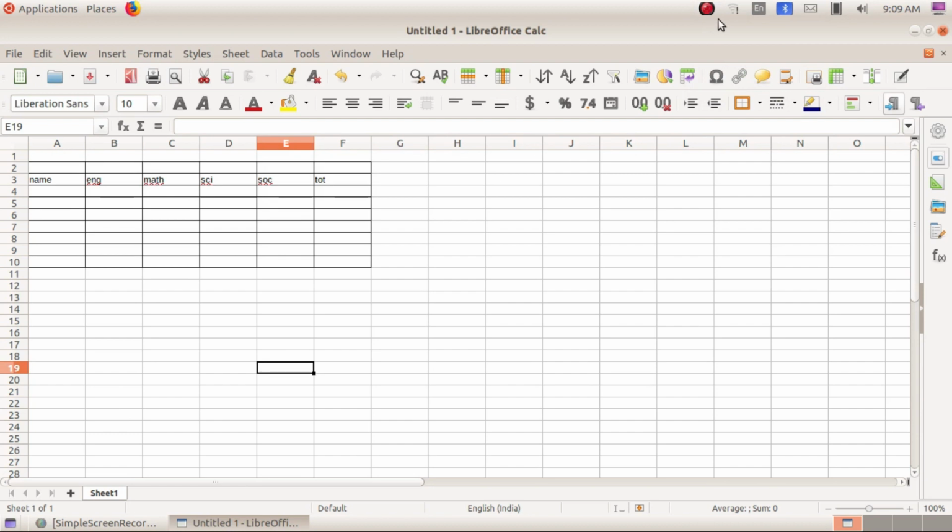So children, here we have a table with the name, a few subjects and the total. So we have to add the names, the subjects, marks and the total. We need to add "Mark List" at the top here. But here in the cells, we don't have enough space for it, right? See. Class 8.